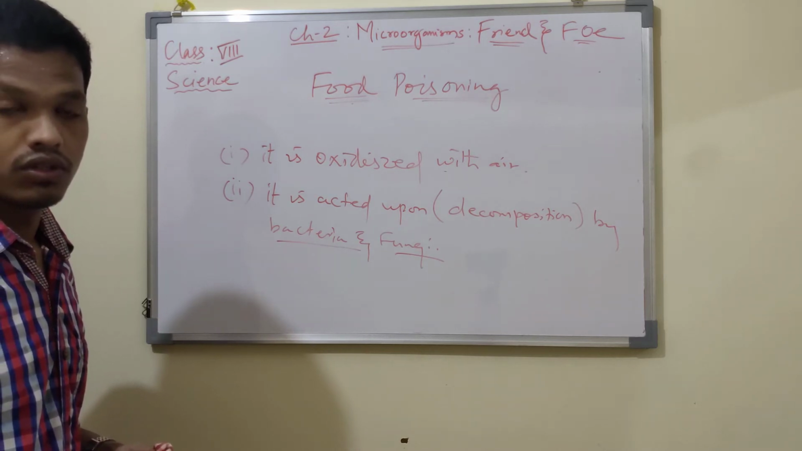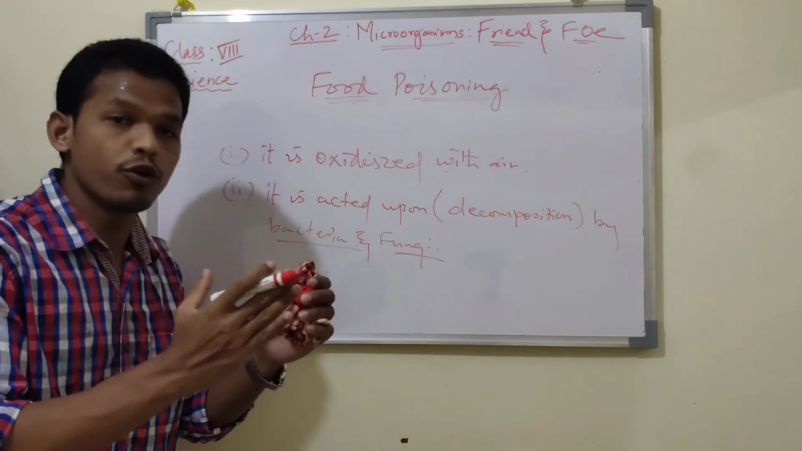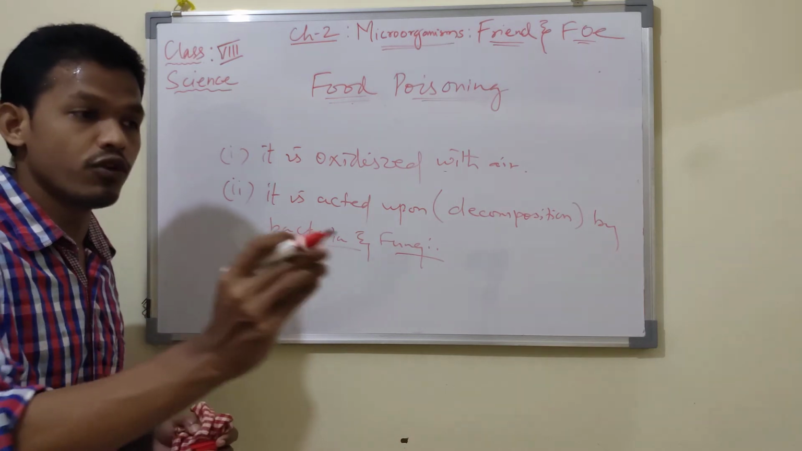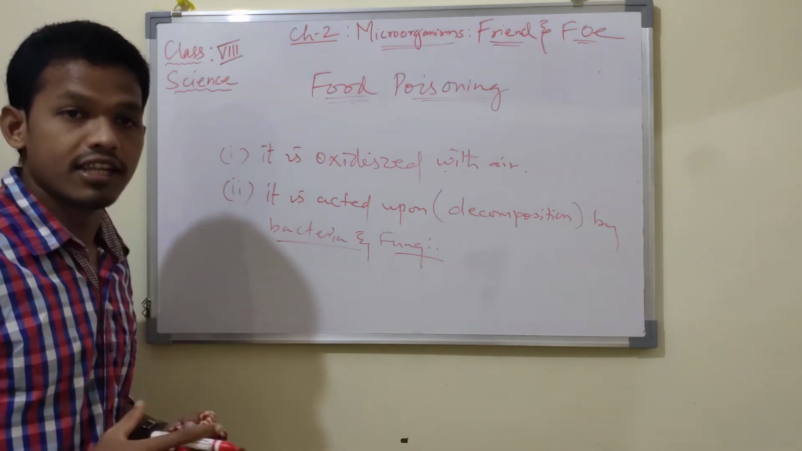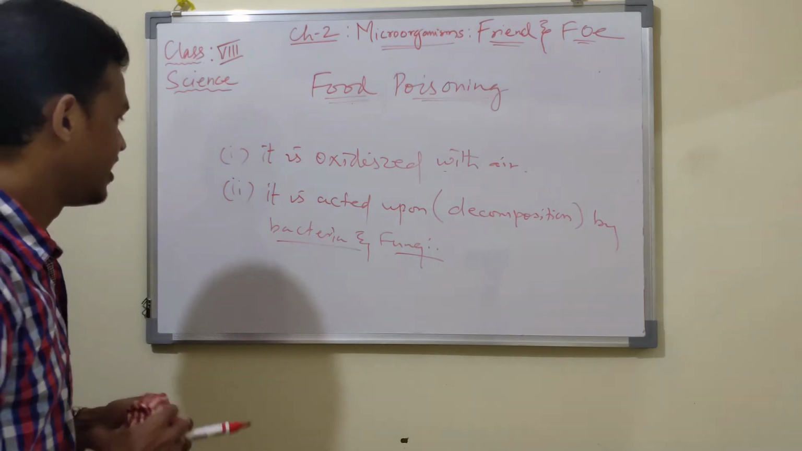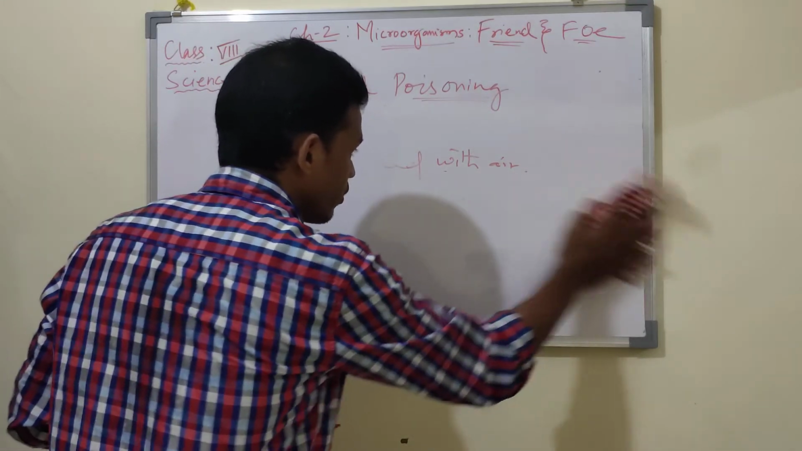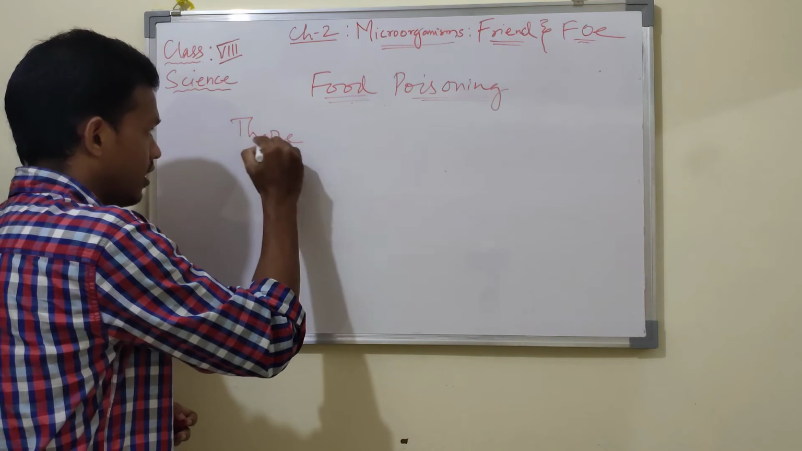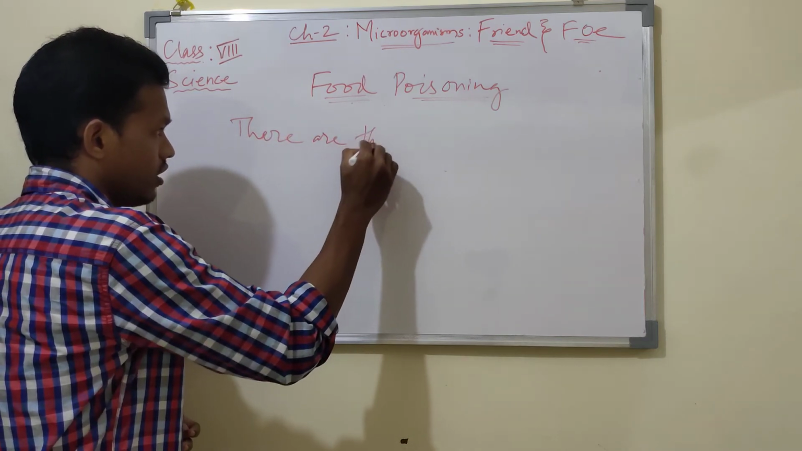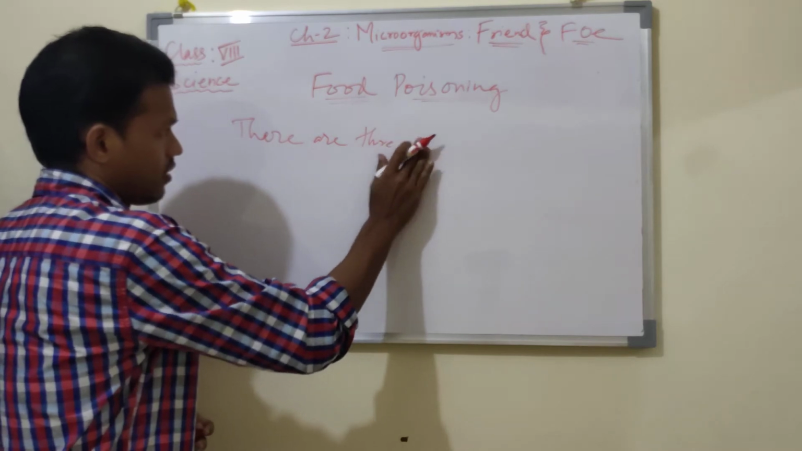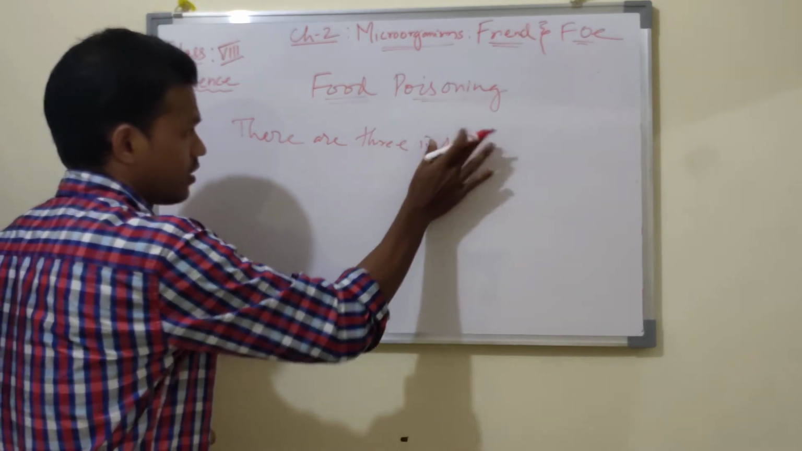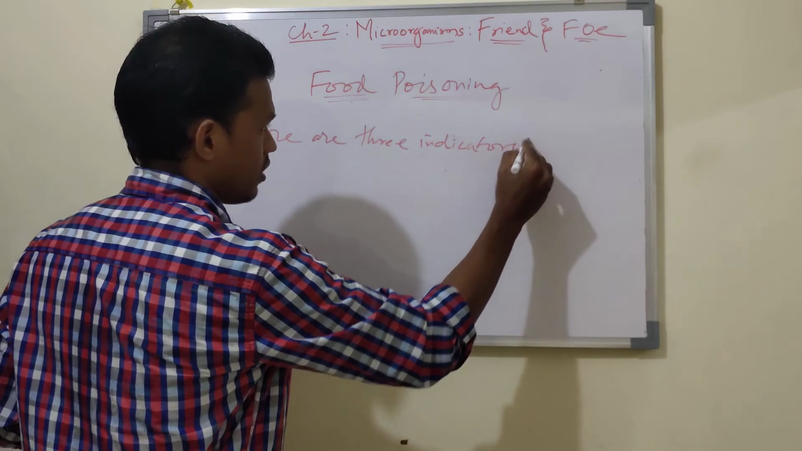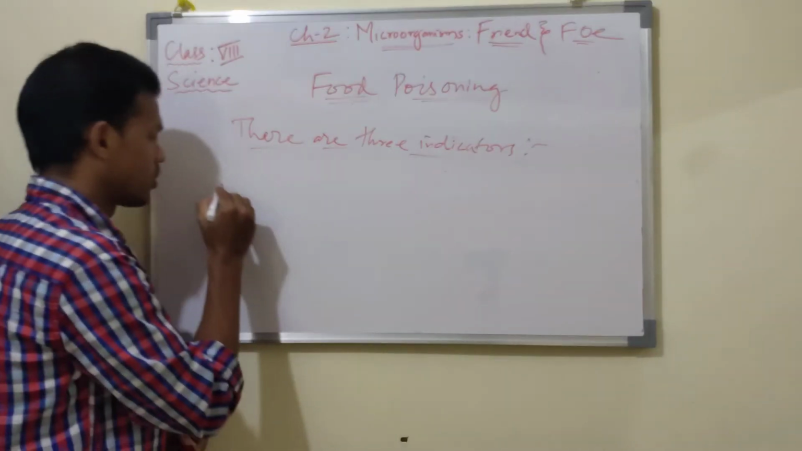So how will you identify whether the food is bad or good for consumption? How do you identify that this food is spoiled? There are three indicators we'll study, to identify whether the food has spoiled or not. First one is odor.